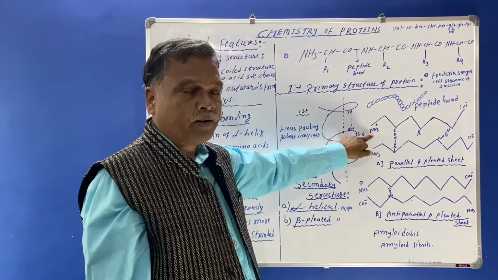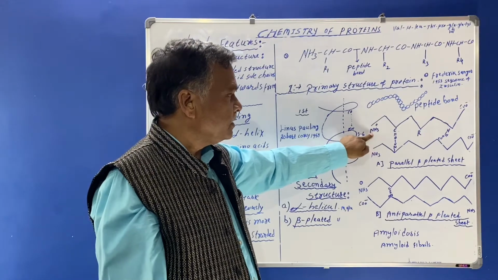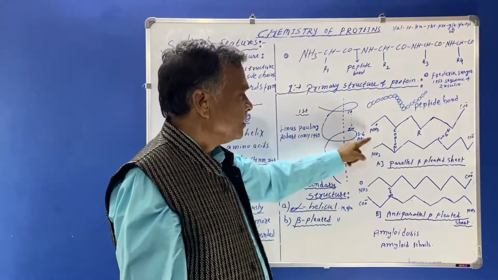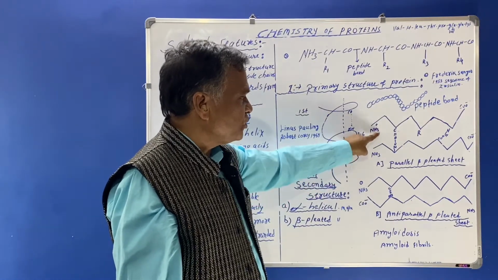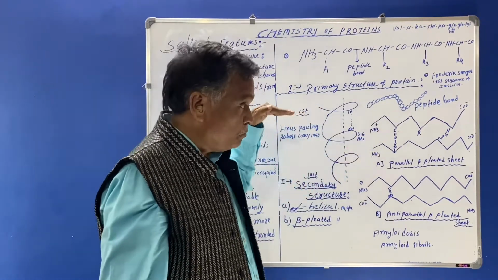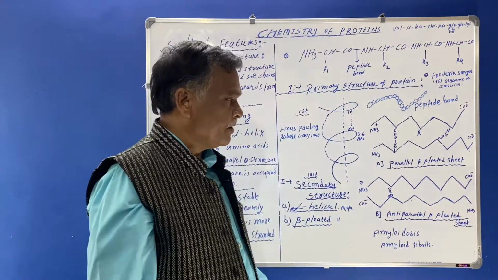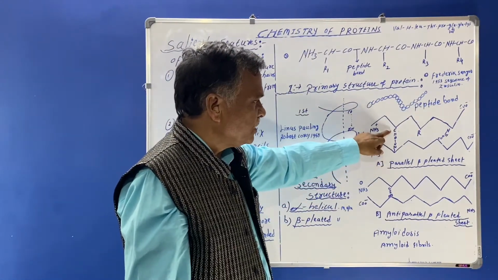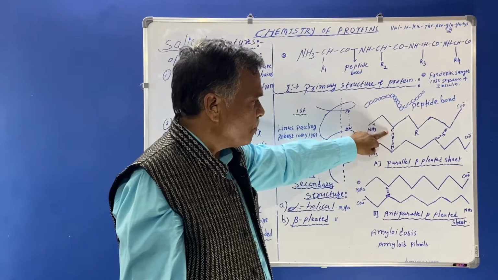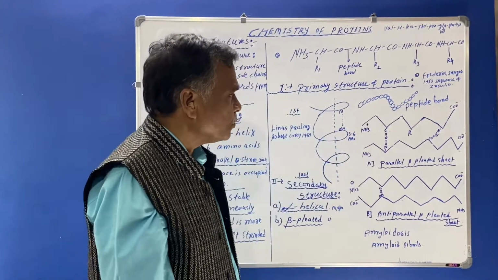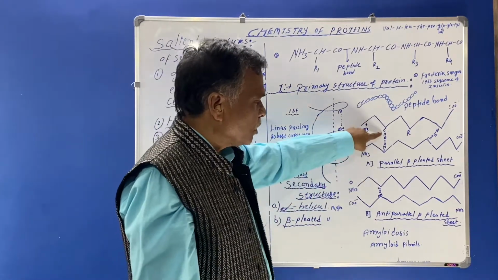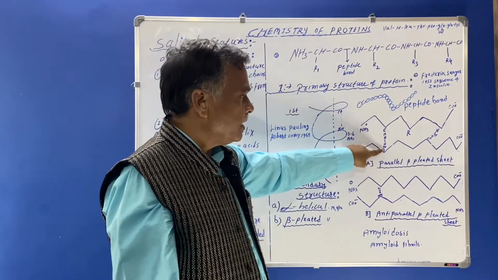This is the N terminal and this is the C terminal of the polypeptide. So here you can see NH3, NH3. The polypeptides are running in the same direction and they form hydrogen bonds between CO and NH. So you must know that the hydrogen bonds are formed between the carboxylic group and the amide group.